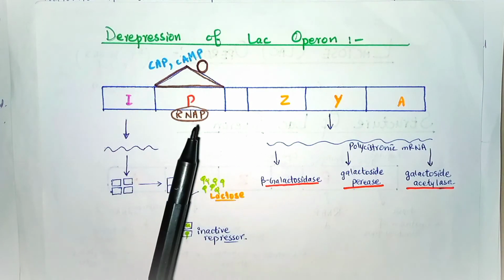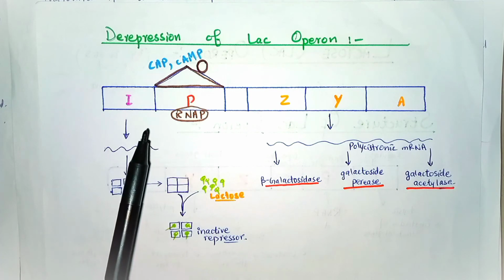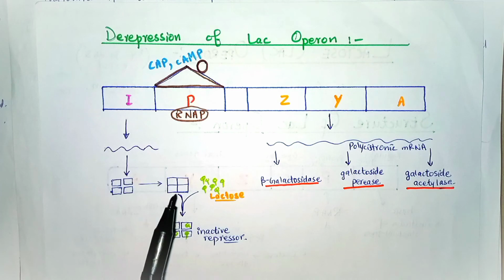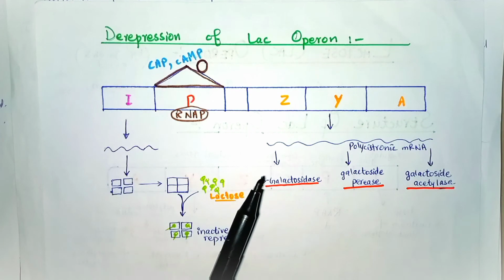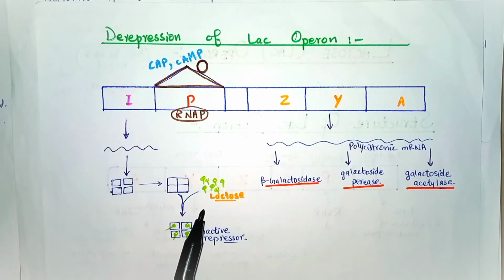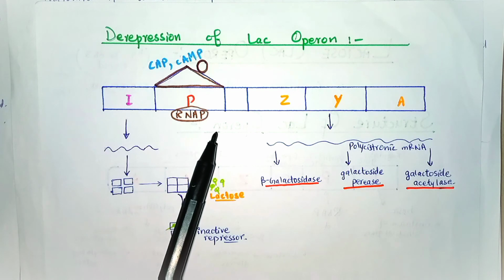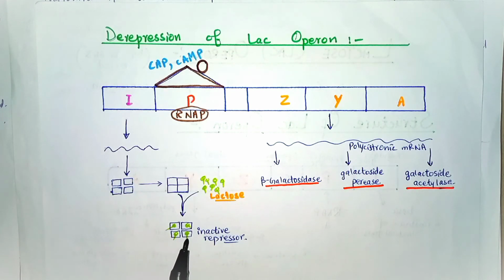When lactose is available, the lac operon is turned on. Lactose is converted to an isomer, allolactose. This compound has affinity for the repressor molecules. Allolactose binds to the repressor protein. It induces conformational changes in the repressor, and it can no longer bind to the operator site of the lac operon. As a result, the repressor gets inactivated.